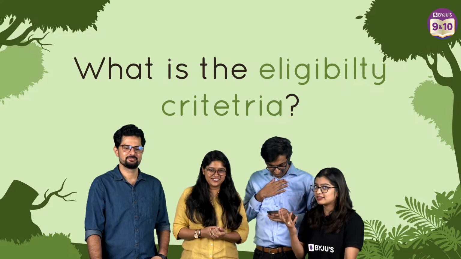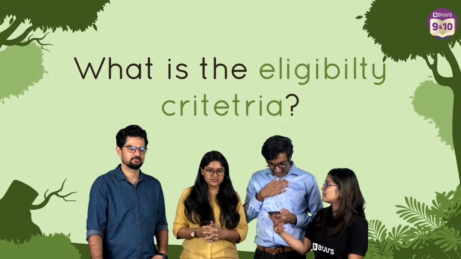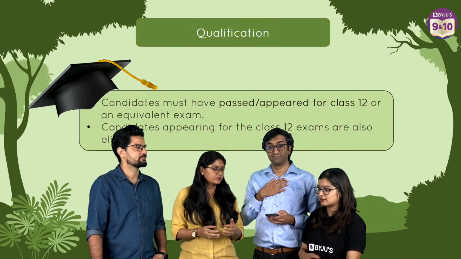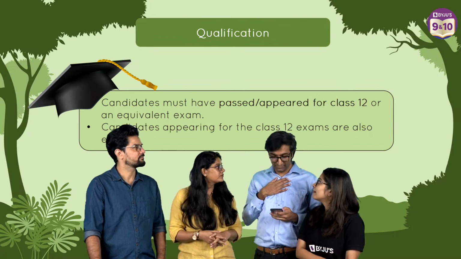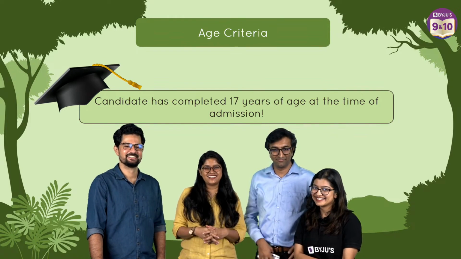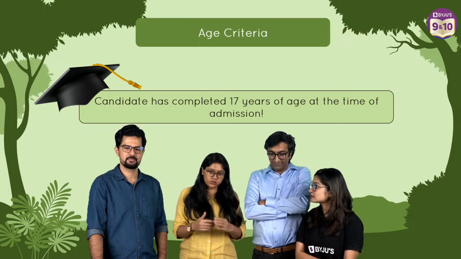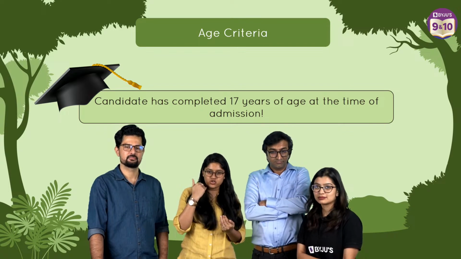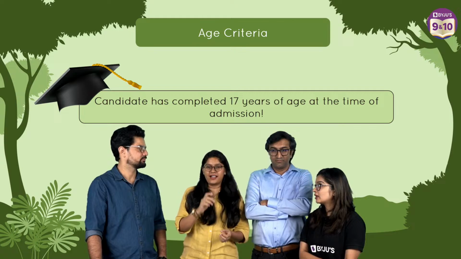Some of the basic things you need to keep in mind are the eligibility criteria. One is, of course, that they have to write 12th grade, which we already told you. And the student should have completed 17 years of age, at the time of filling the form.